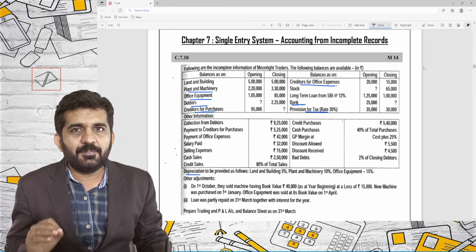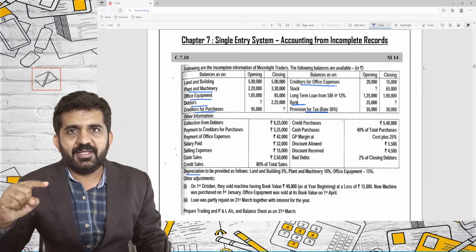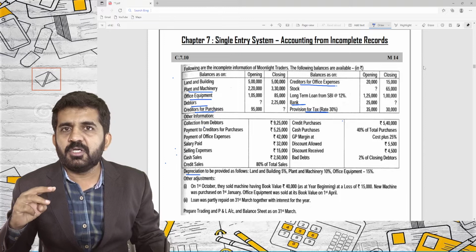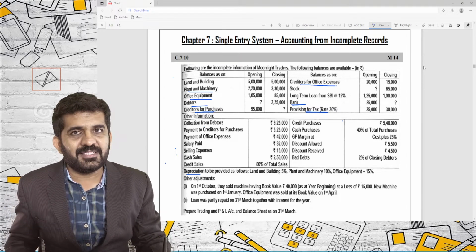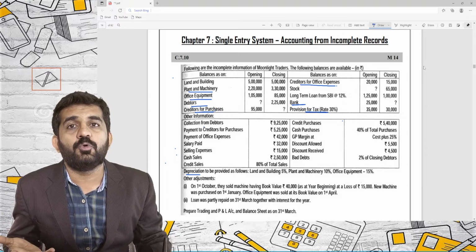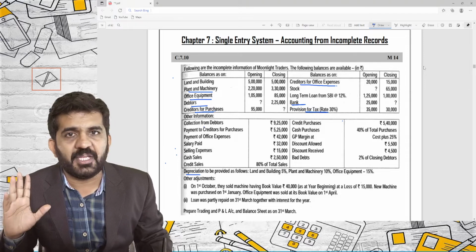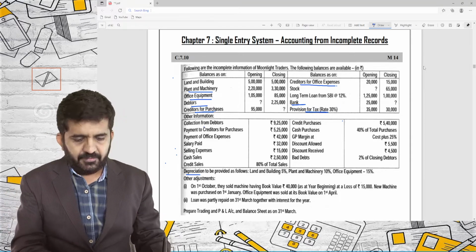So we will be solving the question by preparing trading account, profit and loss account and balance sheet for the year end. As opening balances are given, but the opening balance sheet is not given, we will compulsorily have to prepare the opening balance sheet to find out the opening capital fund and the other accounts that we have decided. Let us draw some accounts.